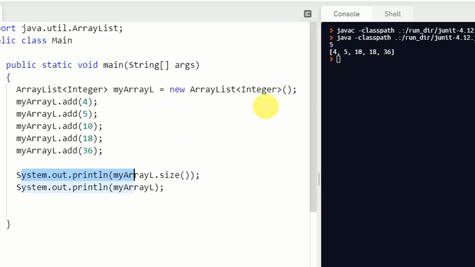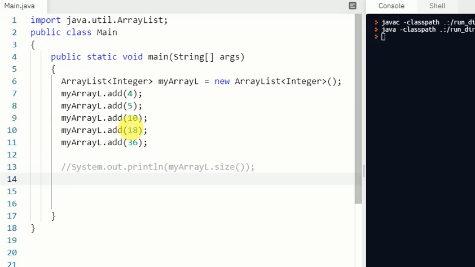So this is the way all the values of an ArrayList can be printed. If you want to print all the values, it is very simple: System.out.println, and in the round brackets just the name of the ArrayList, and all the values will be printed. But what if you have to print a specific value at a specific index number? Then you have to use another method, which is called the get method. You write the name of the list dot get, and inside the round brackets you mention the index number.